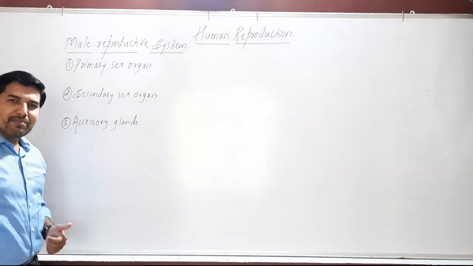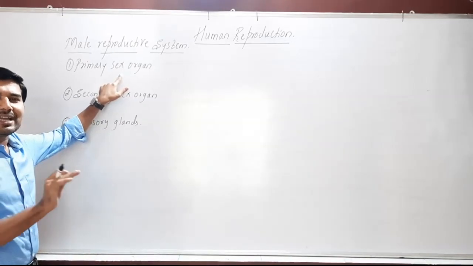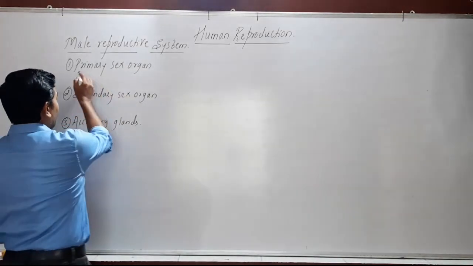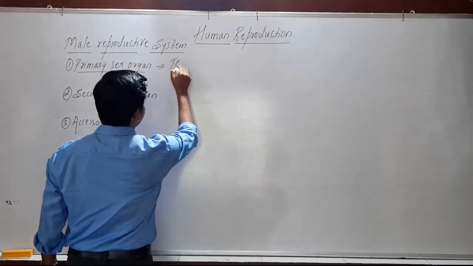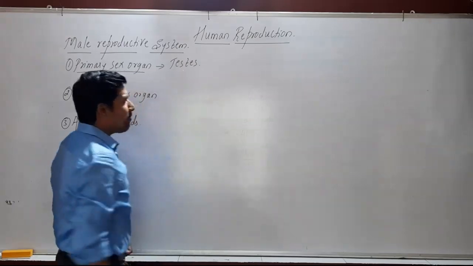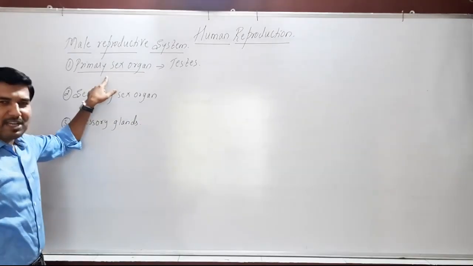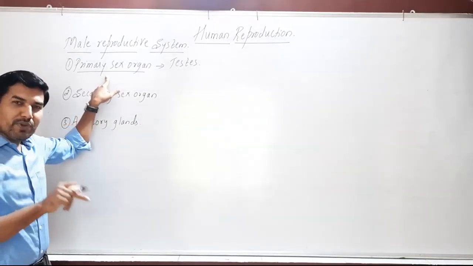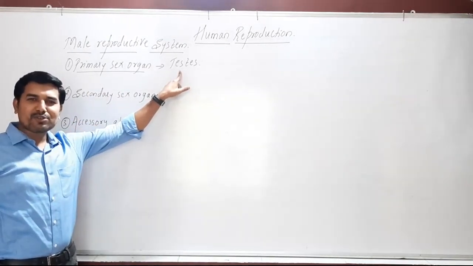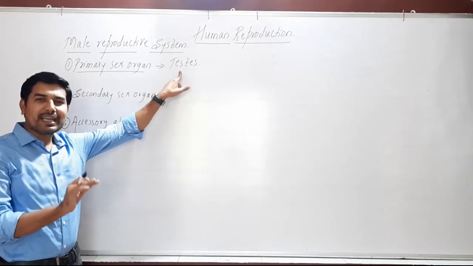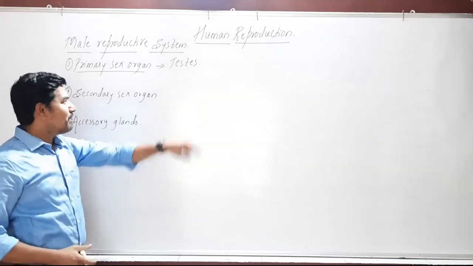The first one, primary sex organ. Primary sex organs are those that produce gametes. The primary sex organ includes a pair of testes. So a pair of testes are present in the male reproductive system, which we call primary sex organs. Why do we call them primary sex organs? Testes are called primary sex organs because they produce gametes. Then which is the male gamete? Male gamete is called a sperm.